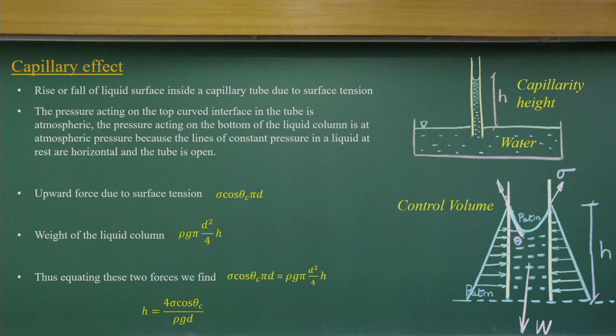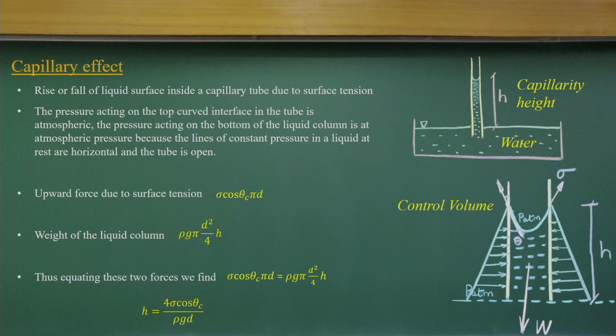Now, in this lecture, let us consider a control volume and solve the problem. Let us consider a control volume and solve this capillarity problem, which is a very simplified problem, because here two force components work: one is the gravity force, another is the surface tension force. If I consider this as the control volume, that means I have considered this part as a control volume. This is the surface tension, and theta c will be the angle of contact.